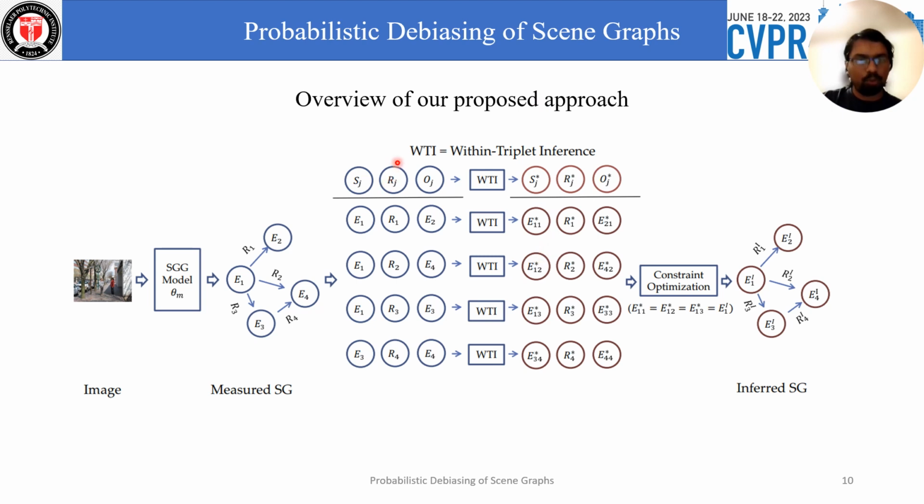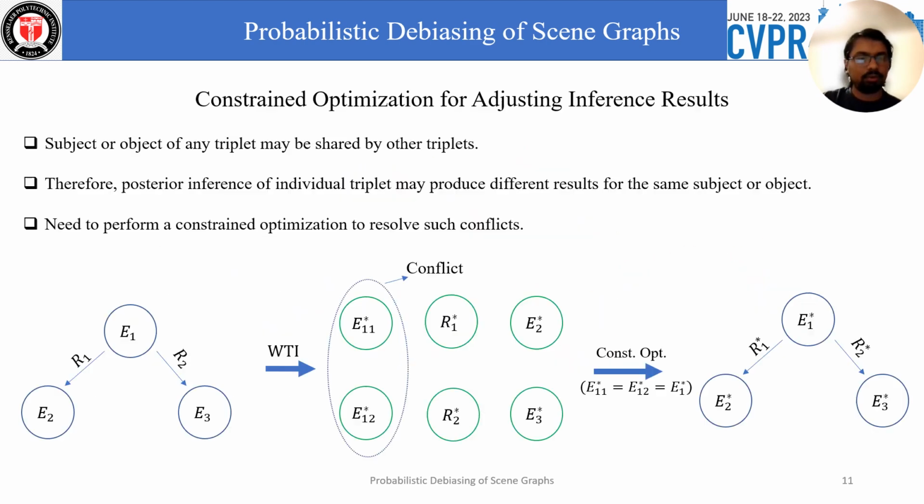Here is the overview of our proposed approach. For any image, for any scene graph model theta m, we get the measured scene graph. We decompose it into triplets. We perform within triplet inference on each triplet. Then we perform the constraint optimization to resolve any conflict between the subject and object that are shared by multiple triplets. And then we get our inferred scene graph.